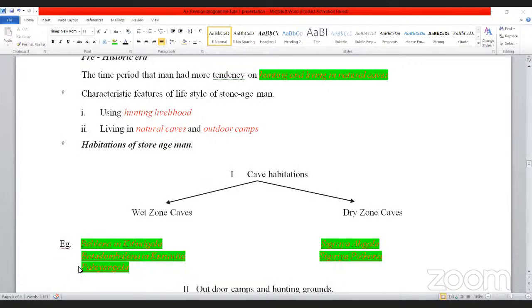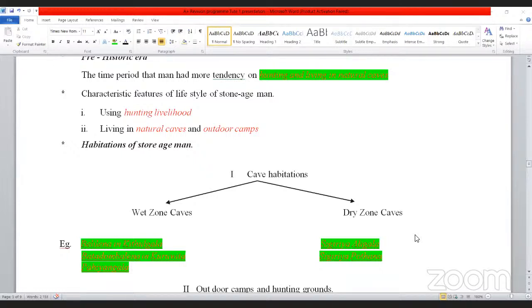3 wet zone caves: Beli Lena in Kuruwita, Batadomba Lena in Kuruwita, and Pahiyangala. So they are the 3 wet zone caves. 2 dry zone caves are what? Sigiriya Aligala and Sigiriya Potana. Both caves are located in Sigiriya. They are located in the dry zone.